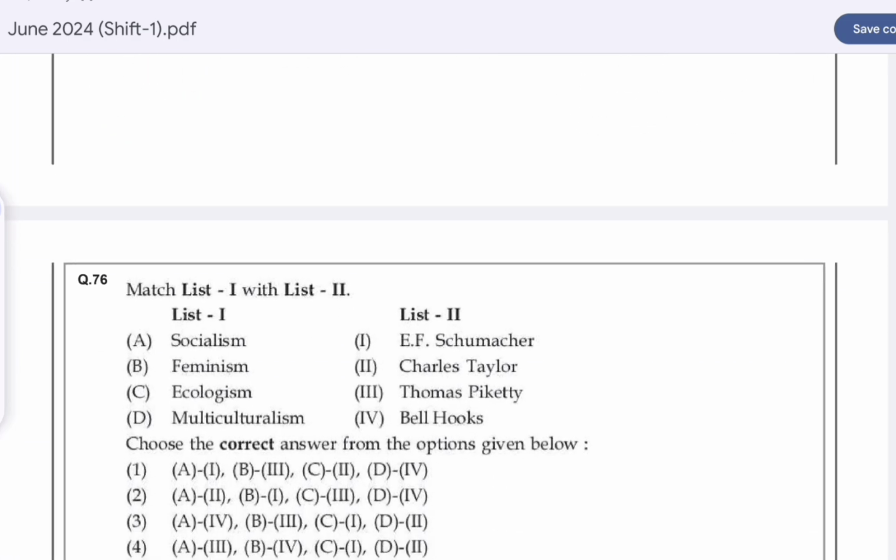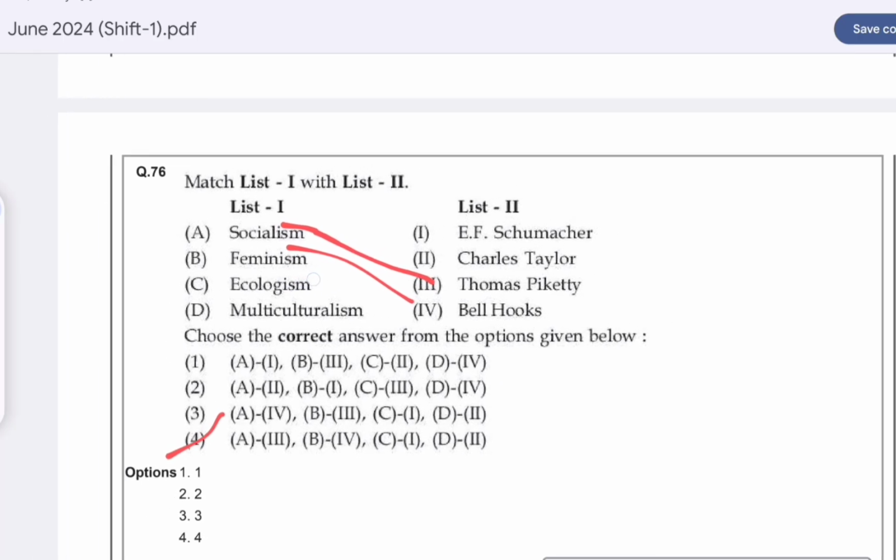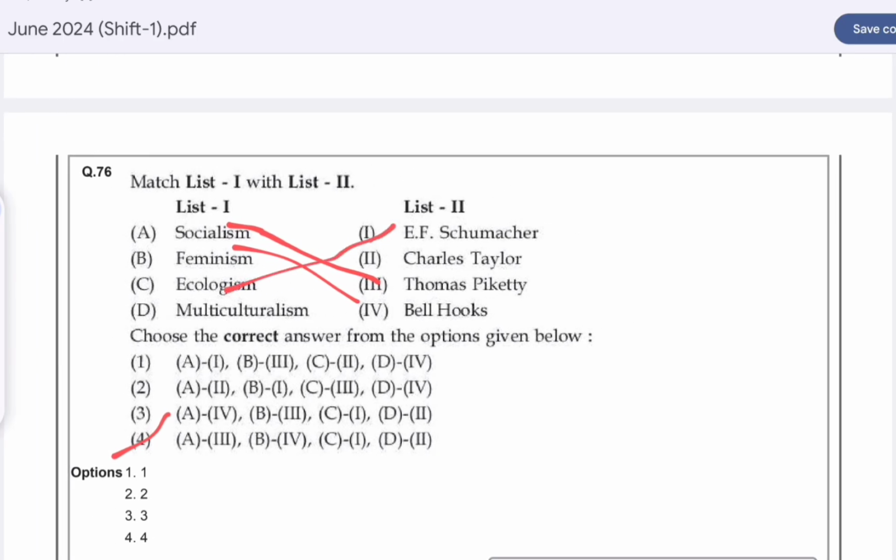Question number 76. Match list 1 with list 2. Option D is correct here. Socialism is Thomas Piketty. Feminism is by bell hooks. Ecologism is given by E.F. Schumacher, and multiculturalism is given by Charles Taylor.